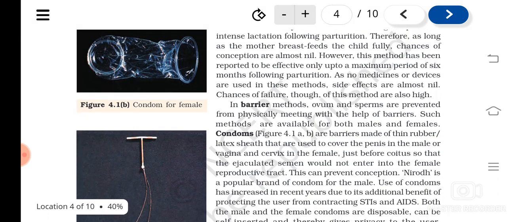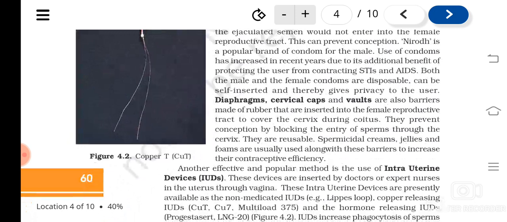Then we have seen barrier methods, in which the physical meeting of sperms and the ovum is prevented. There are condoms in males, and diaphragms, cervical caps, and vaults in females. These have one more advantage: they also help in preventing STDs.